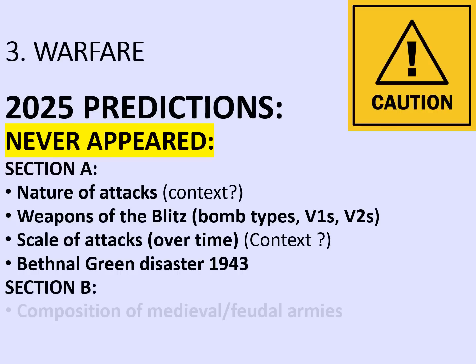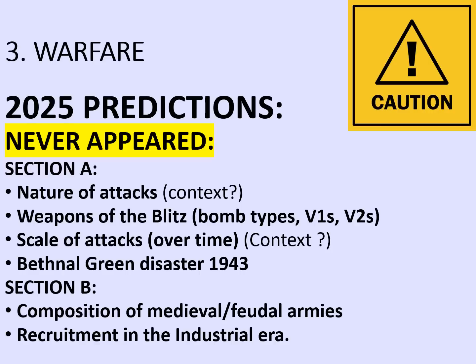Section B is rather simpler. The composition of medieval and feudal armies has never come up as a distinct question, although I will point out it would have been relevant to lots of other questions as contextual knowledge and own knowledge. And also recruitment in the industrial era. It was sort of relevant last year to the 16 mark question when it looked at the professionalisation of the army, but that's all. So it might be worth looking into that as well.